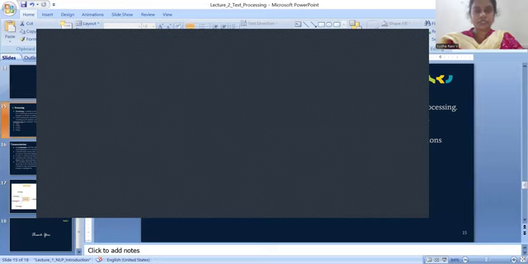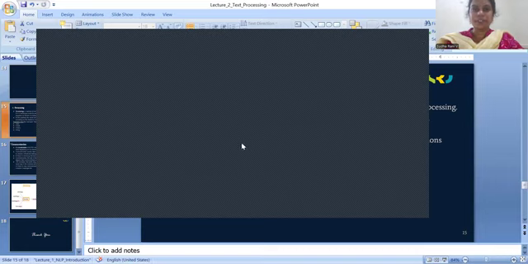Take another word: comfortable, uncomfortable. If you take any such word, the root word is comfort. The root word is comfort. Like this we have a number of root words.